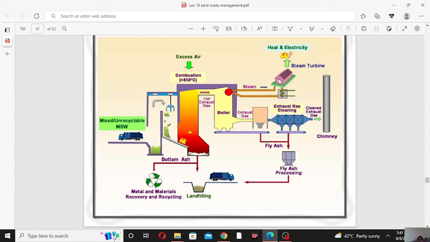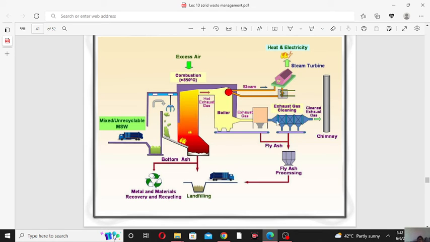And this whole process is the incineration process. In the incineration process, we are producing electricity from the solid waste. The flue gases give their heat to the cold water, so the temperature of the flue gases will slightly decrease, to about 600 or 500 degrees centigrade. The flue gas will then pass through the electrostatic precipitator.